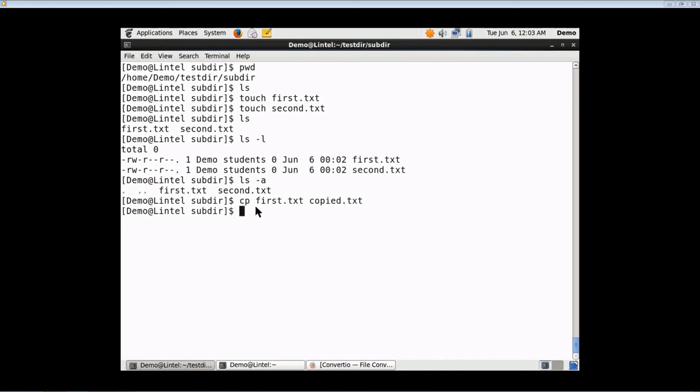cp is used to copy. It takes two arguments, first and copied. So, there is a new file copied.txt. You can see this another file is created, which is a copy of first.txt file.